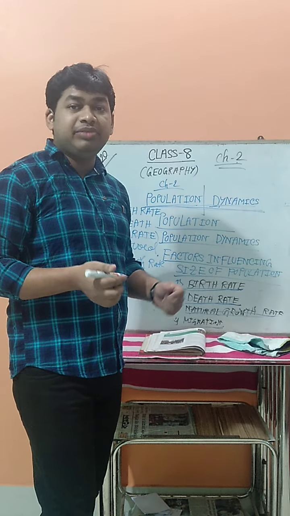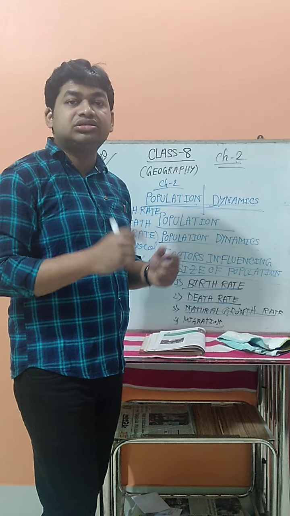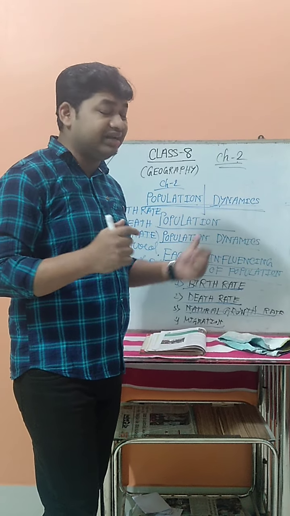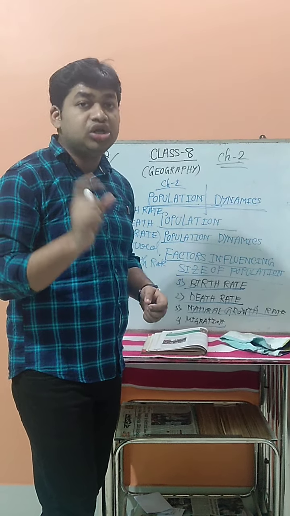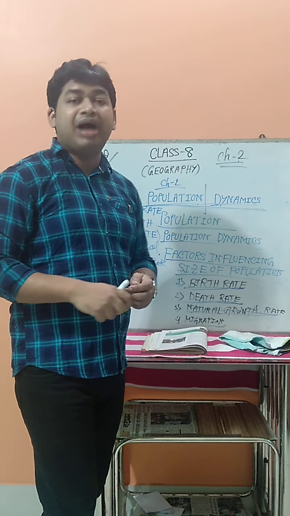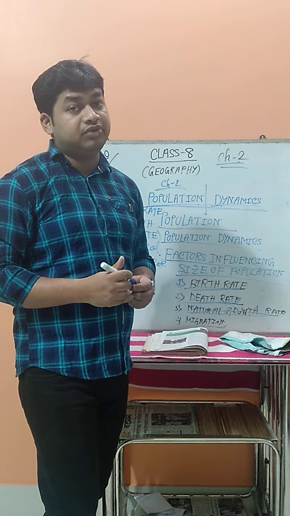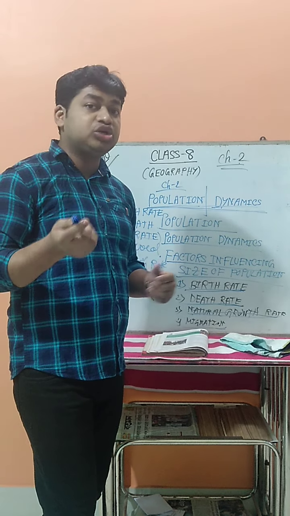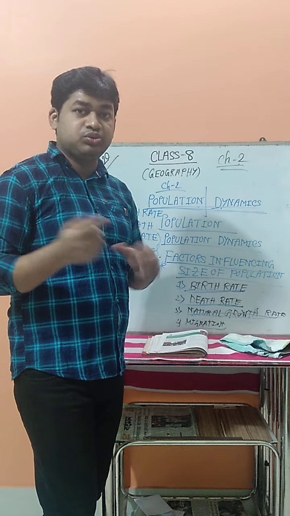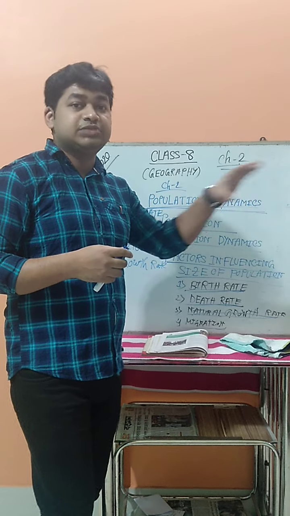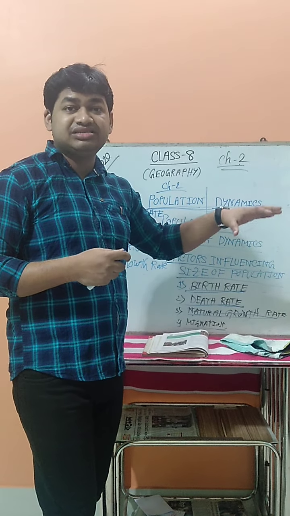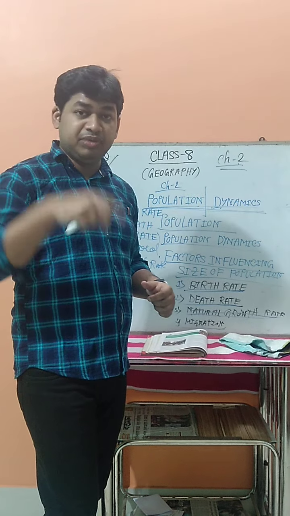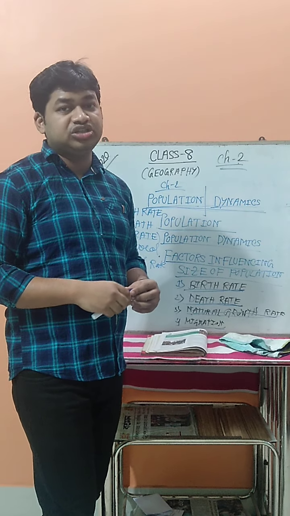And the natural growth rate means the subtraction between the birth rate and death rate. And last is migration. Migration is the movement of people from one place to another. When migration occurs, the place the people left, the population decreases, and the place they newly enter, the population will increase.